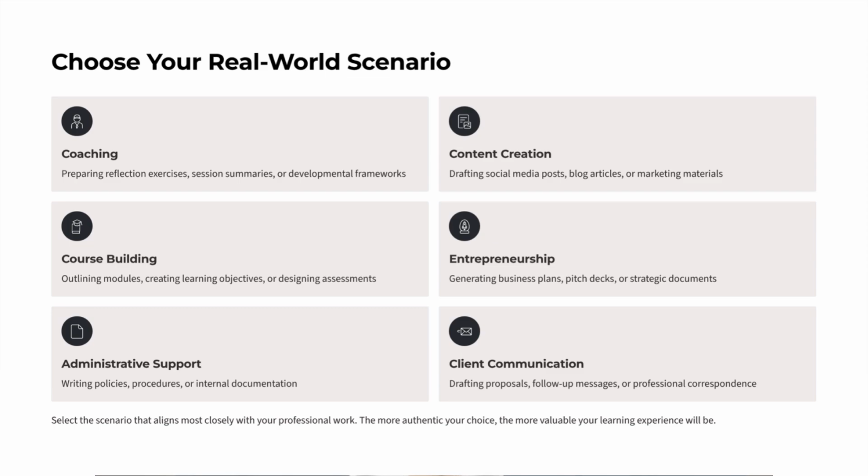Course building, outlining modules, designing learning objectives or assessments. Entrepreneurship, generating business plans, pitch decks, or strategic documents. Administrative support, preparing policies, procedures, or internal documentation. Client communication, drafting proposals, follow-ups, or professional correspondence. Pick the scenario that aligns closely with the work you actually do. The more real the scenario, the more powerful the learning.